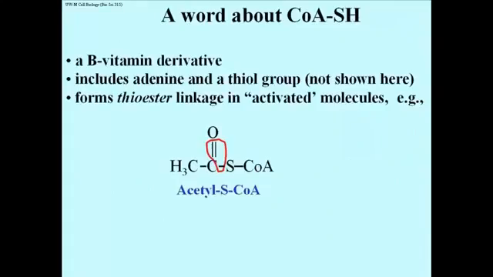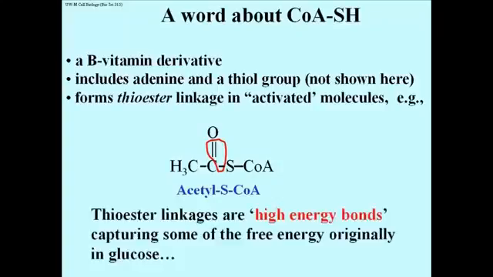A word about coenzyme A, which has a sulfhydryl group, so we often just call it coenzyme ASH or CoASH. Well, first of all, it's a B vitamin derivative. In its structure, it has an adenine and the SH or thiol group. The full structure is not shown here. In its interaction with pyruvate, pyruvate loses a carbon, remember, to become carbon dioxide, and the remaining 2 carbons of pyruvate are the acetate. And the acetate forms a thioester linkage with the coenzyme A. Coenzyme A is often referred to as activating the molecules to which it binds in this way. So acetyl CoA is essentially an activated acetate. Activated is a nice word because it implies activity or active.